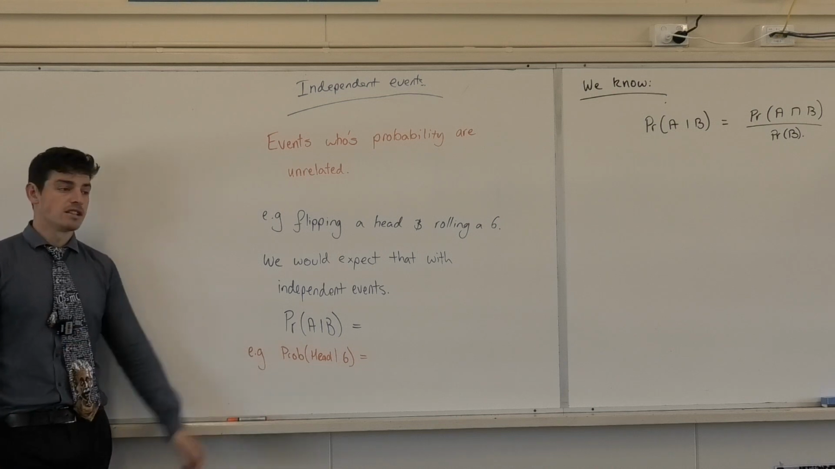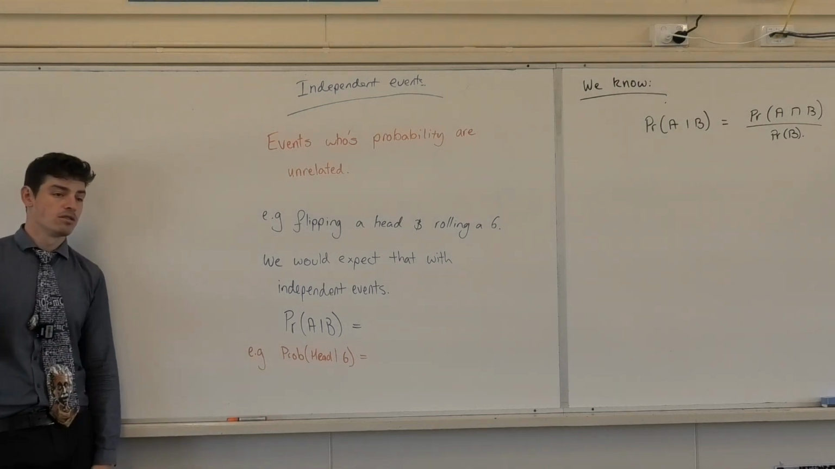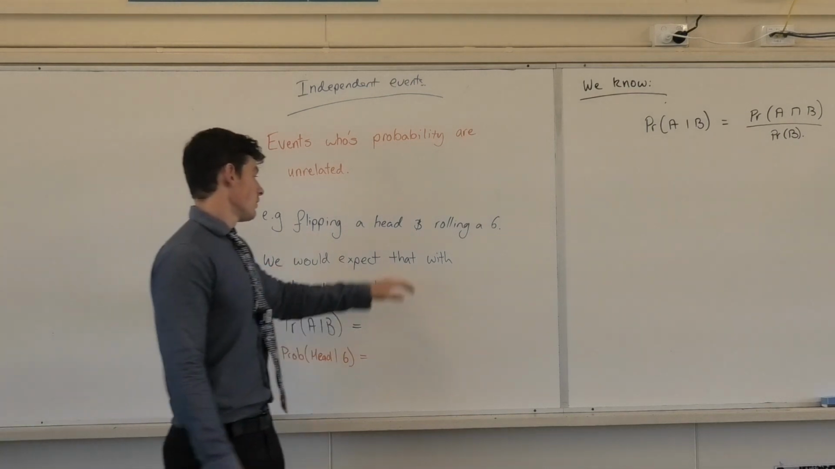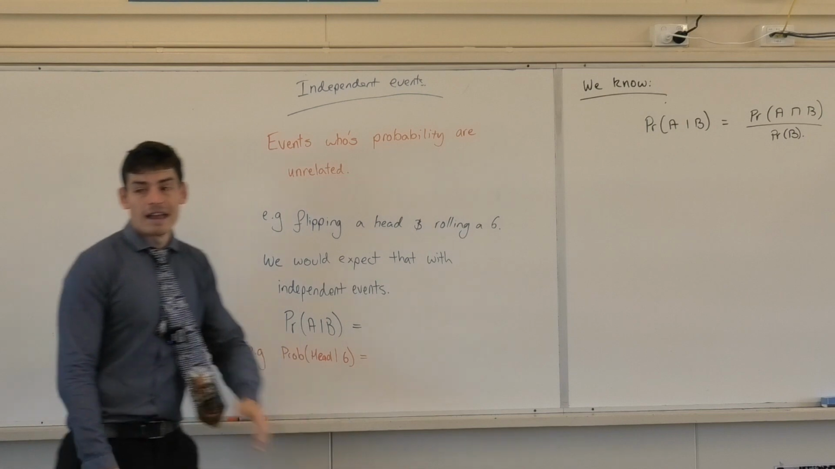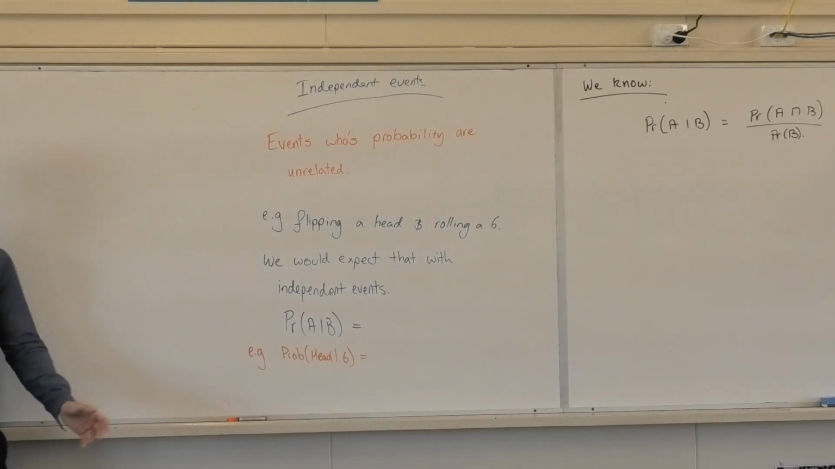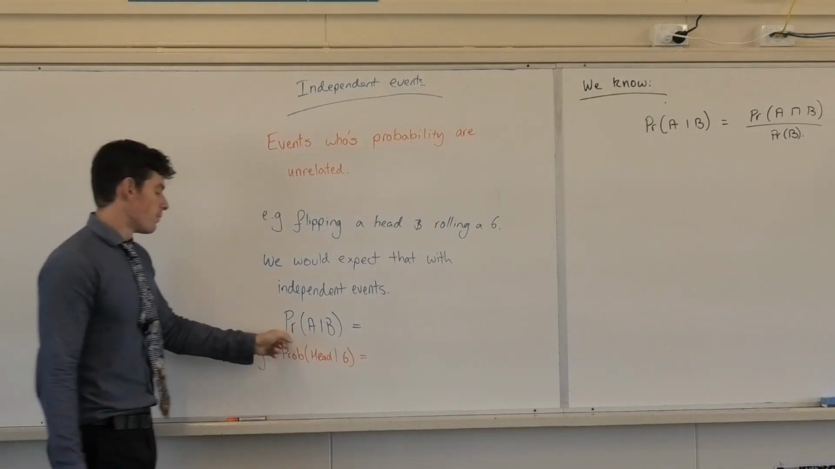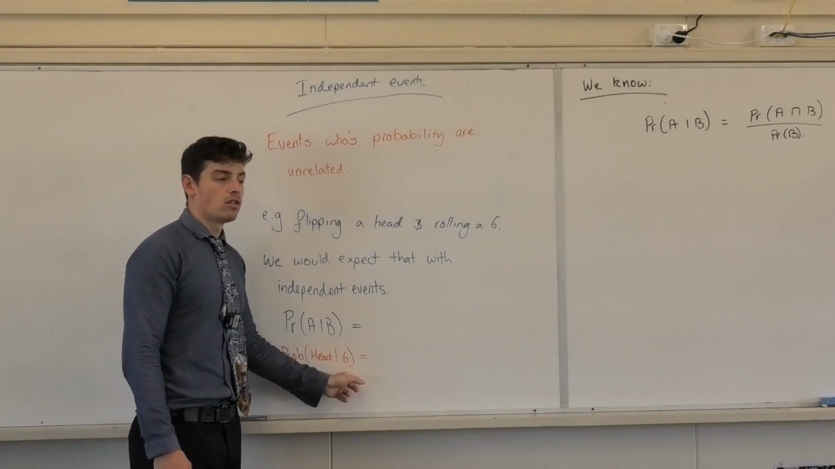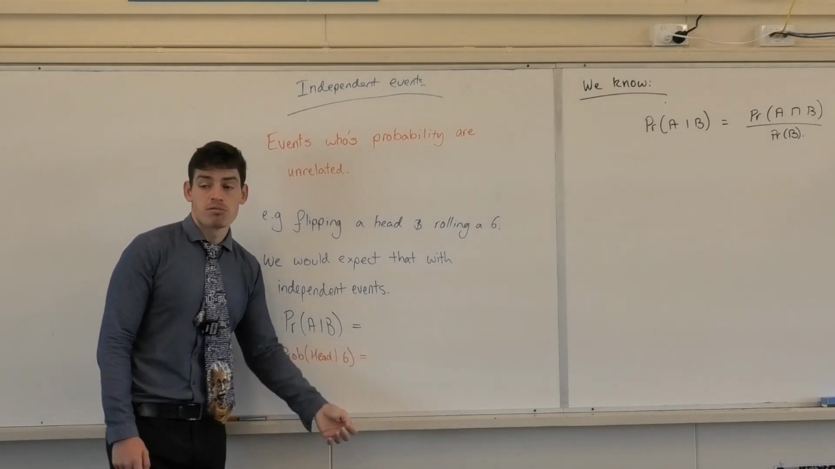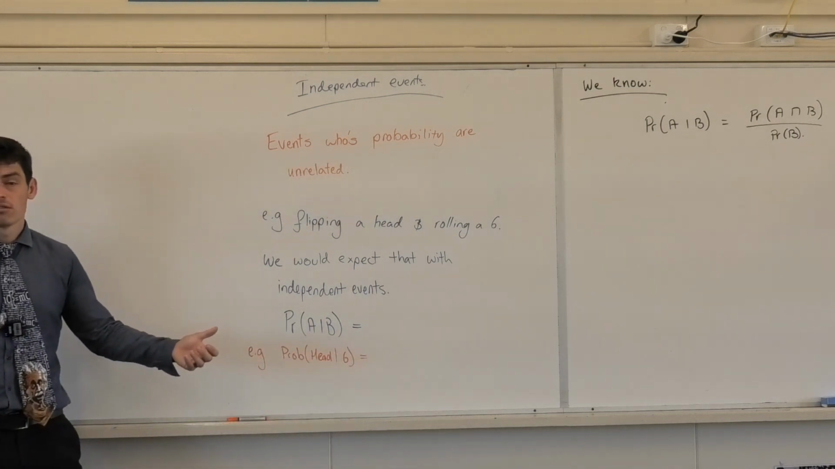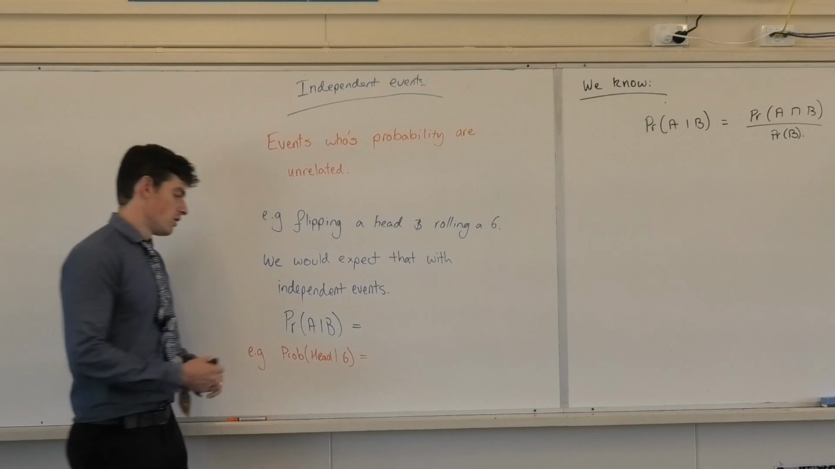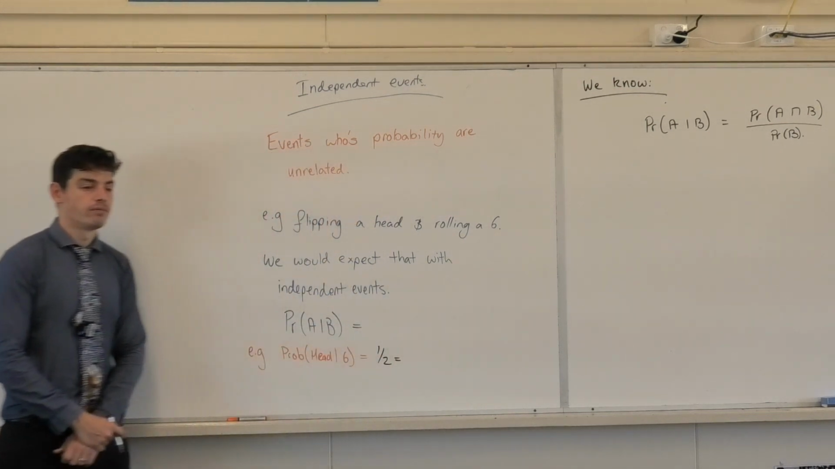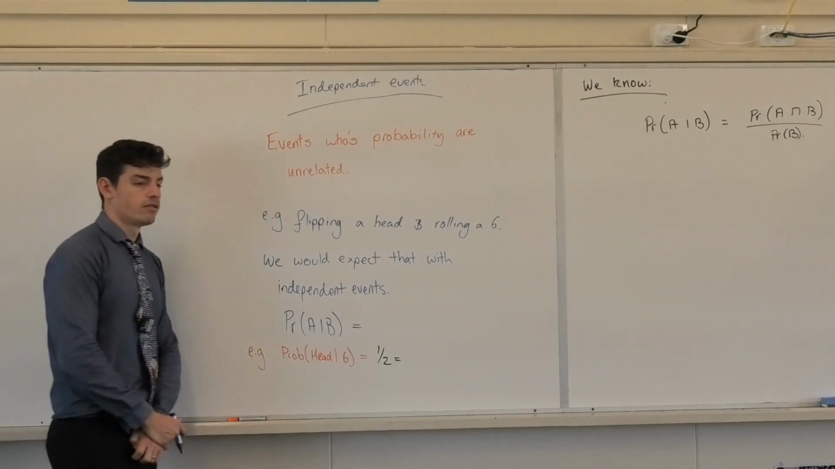does the rolling of the dice influence the flipping of the coin? Doesn't influence the effect, correct? So we would expect that flipping a head and rolling a 6 are independent events, they don't rely on each other. So what's the probability of getting a head given I roll a 6? So I've rolled a 6, what's the probability of getting a head? 1 on 2. 1 on 2, correct? Which is what? What's that the probability of?